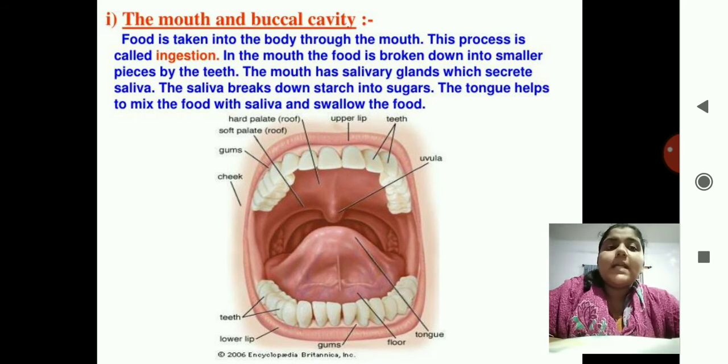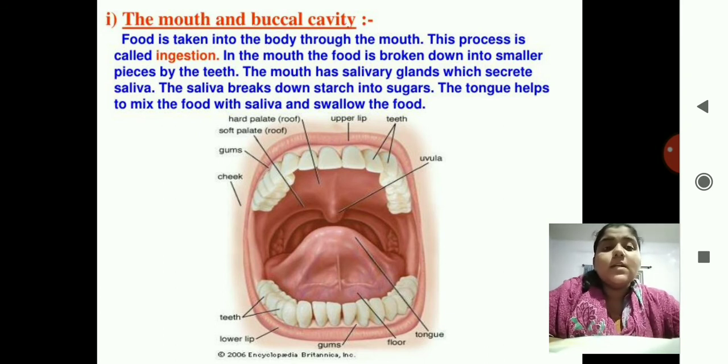The mouth has salivary glands which secrete saliva. The saliva breaks down the starch into sugars. Our food, what we eat, is not the sugar we consume in the body. It is made up of starch, a complex carbohydrate, and this starch is converted into simple carbohydrate, known as sugars. This process takes place in the mouth itself when you put your food into the mouth. The tongue helps to mix the food with saliva and swallow the food.